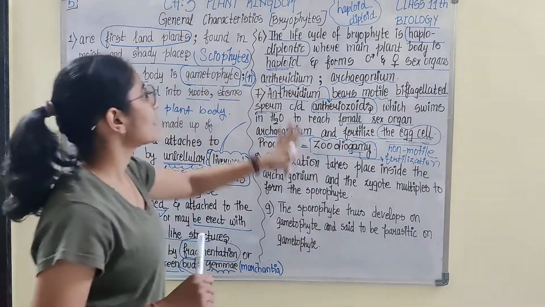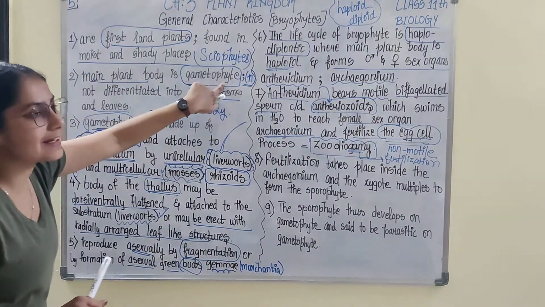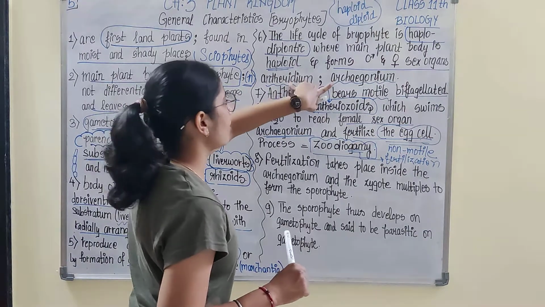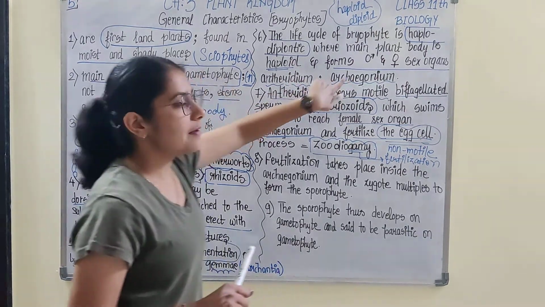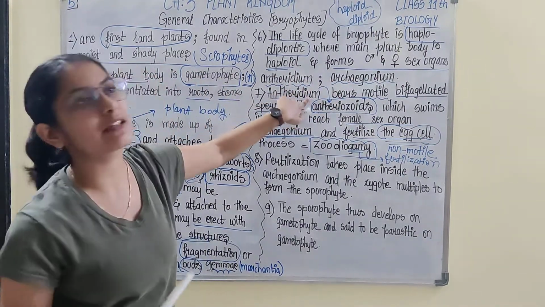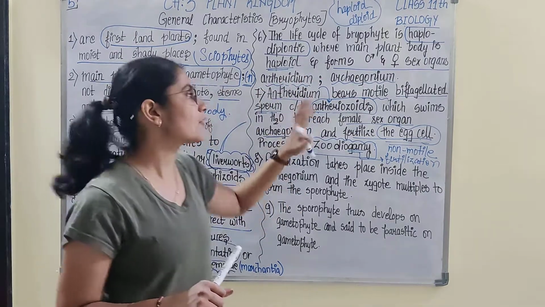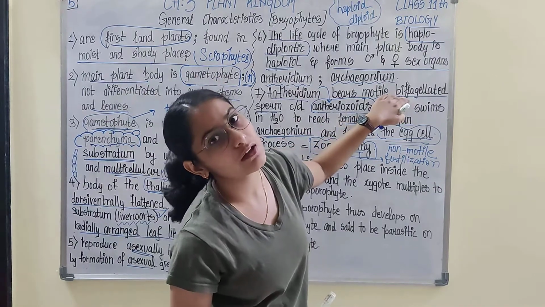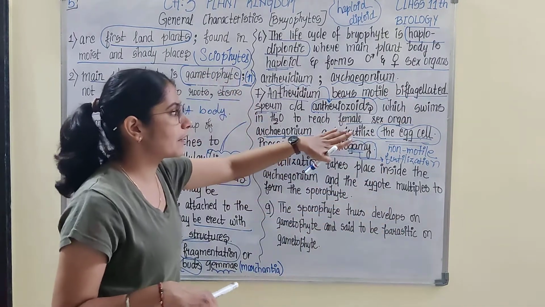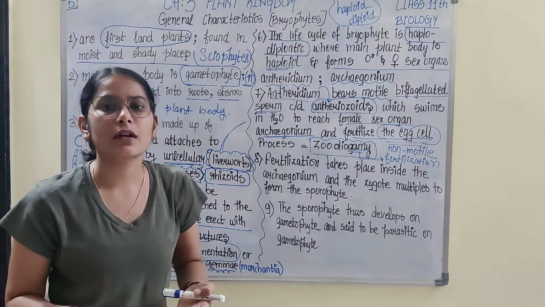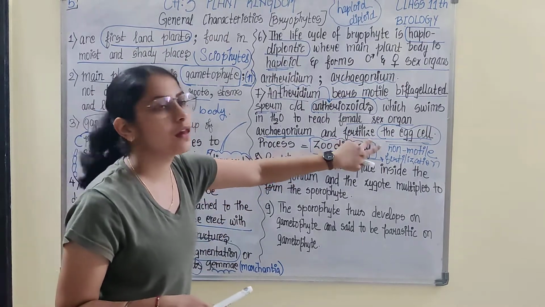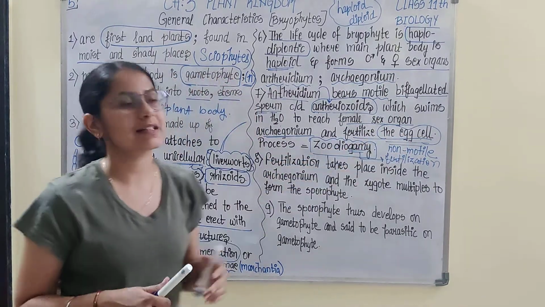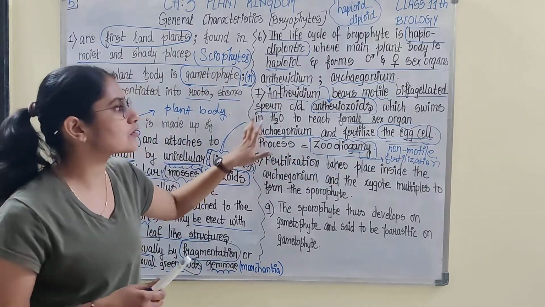What is happening is that the gametophyte, which is the main plant body, is forming sex organs, male and female. The male sex organ is bearing sperm, which are known as antherozoids, and these antherozoids have flagella, because of which they are able to swim. Why do they require to swim? To reach the female sex organ, the archegonium.